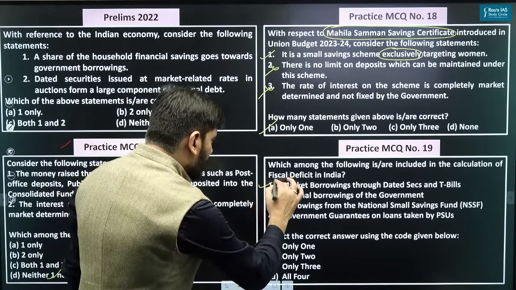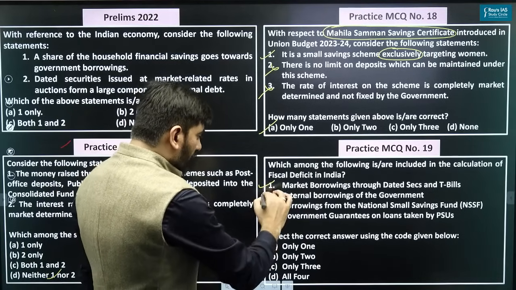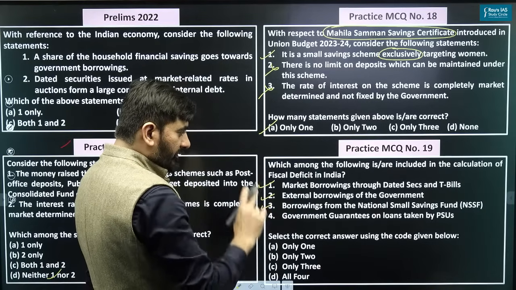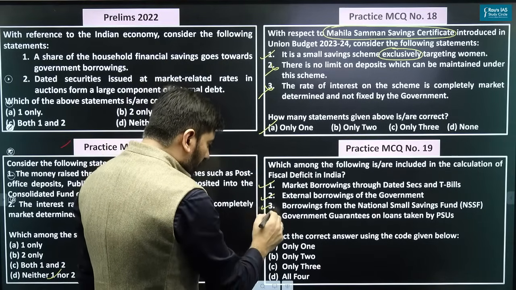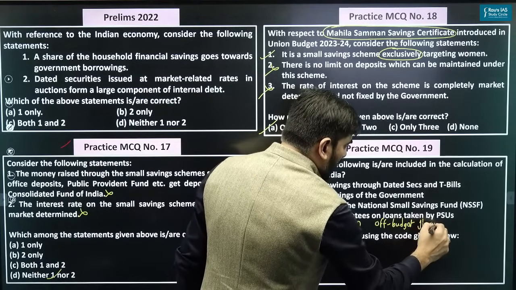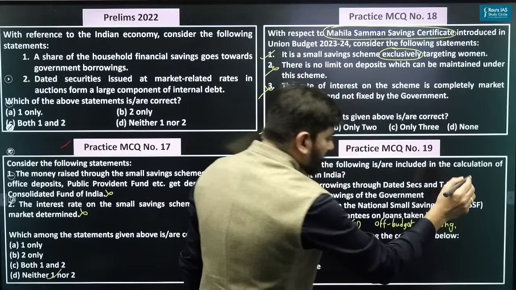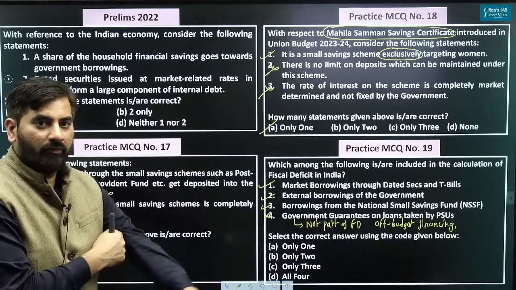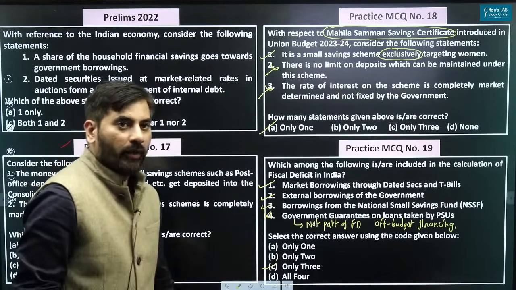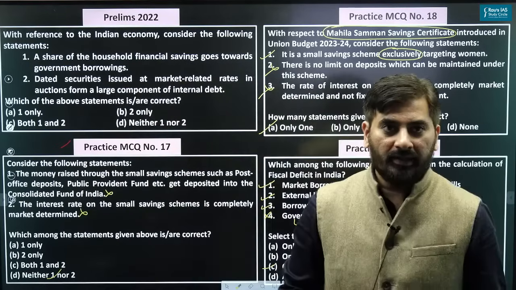Market borrowings through dated securities, yes. External borrowings, yes. Borrowings from NSSF, yes. Government guarantees, what is called off budget financing. It is off budget financing. So the right answer in this case is 1, 2 and 3. Yes, good.